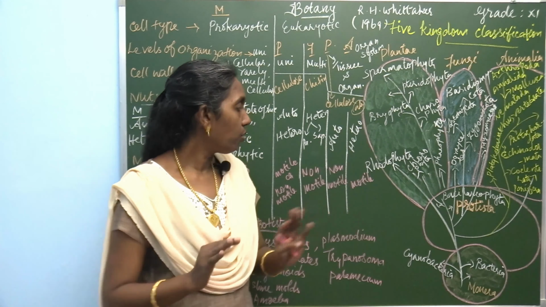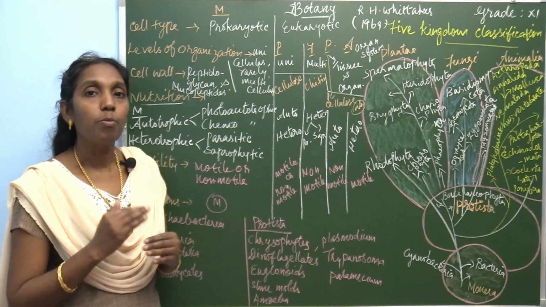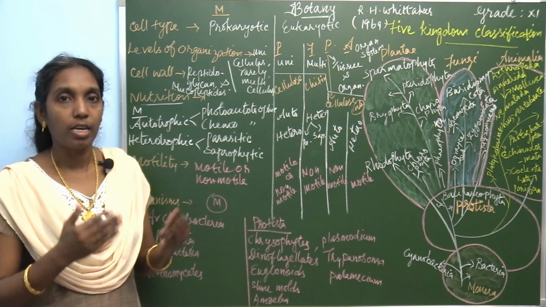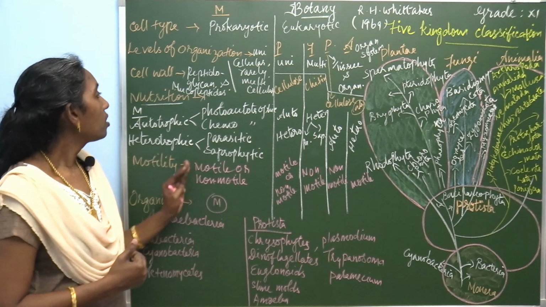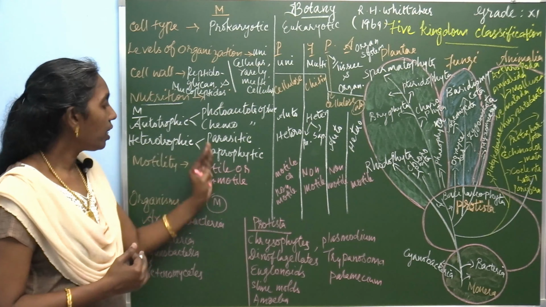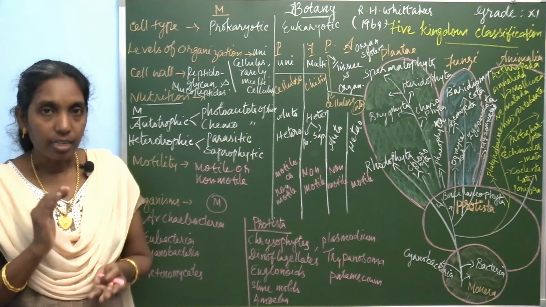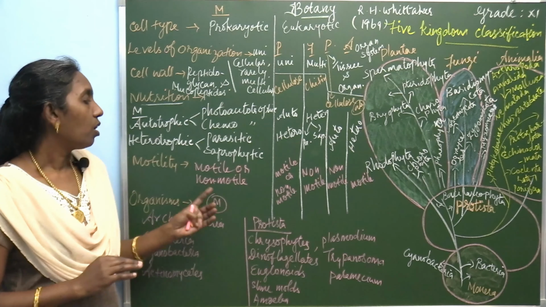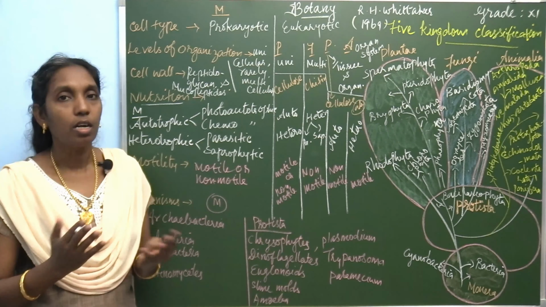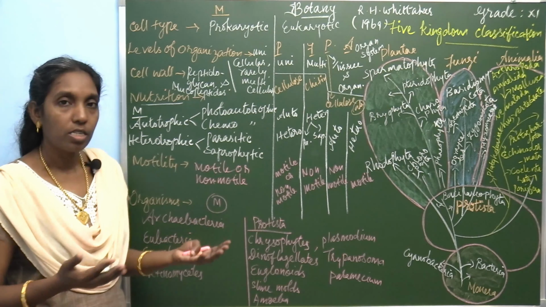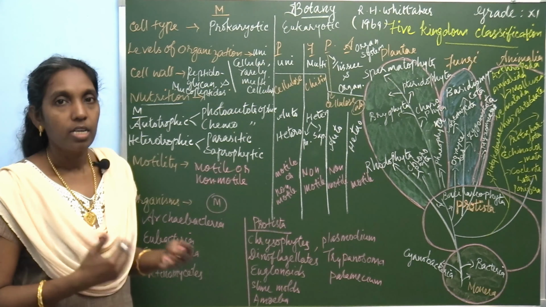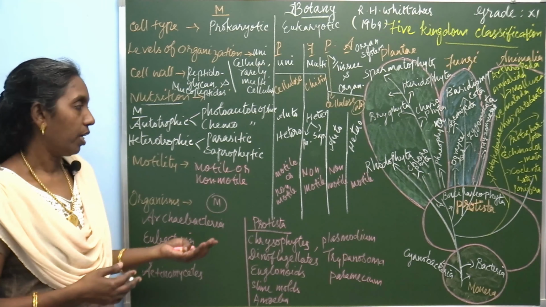Now, based on motility. In Kingdom Monera, the organisms are either motile or non-motile. Certain organisms are motile, certain are non-motile.